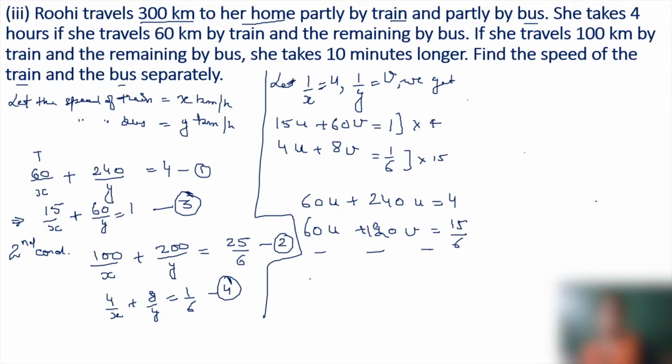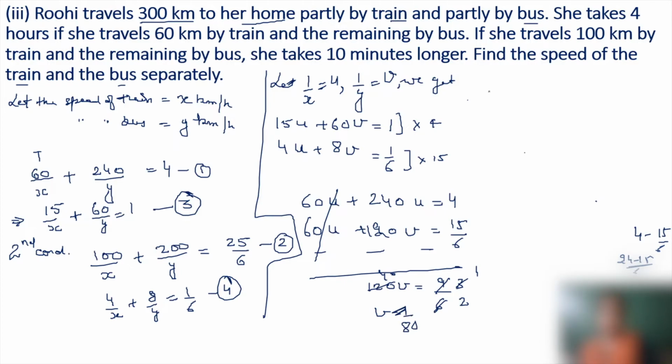Now subtract, we get 120v is equal to 4 minus 15 by 6, which is 24 minus 15 by 6, that is equal to 9 by 6. And this can also be written as 3 by 2, so 120v is equal to 3 by 2 and v is equal to 1 by 80. And what is v? v is equal to 1 by y.